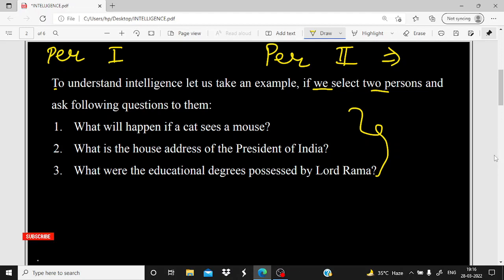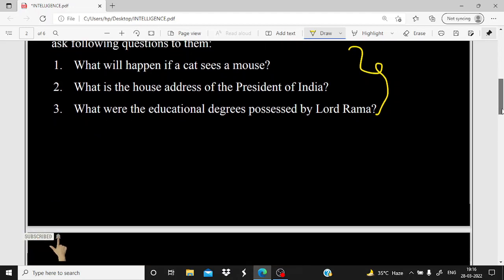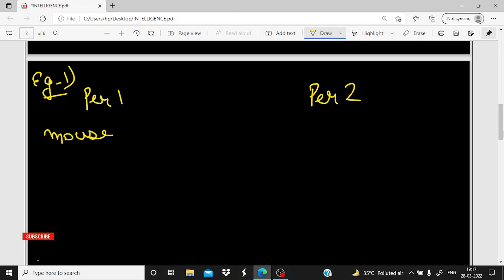What we are actually trying to understand with this example is the concept of intelligence. So let's start with the first example. Here the first example is what will happen if a cat sees a mouse. In example 1, you can see person 1 and person 2 replying. Person 1 says that the mouse will run away. This is the response of person 1, that mouse will run away.